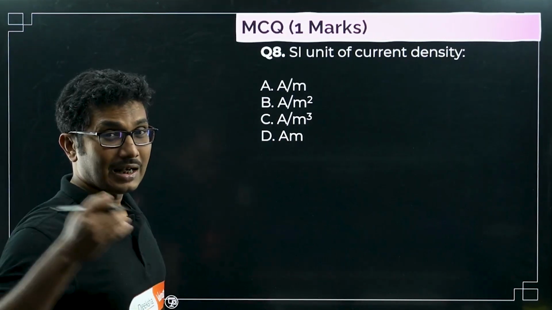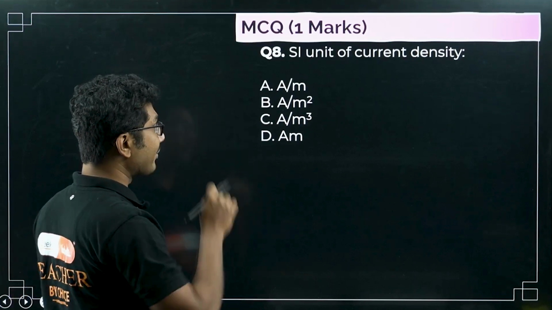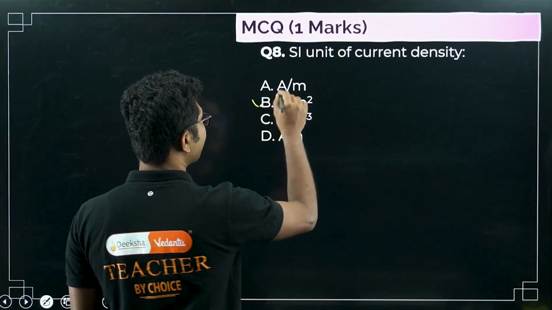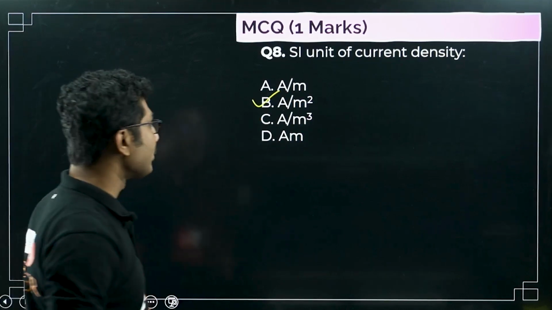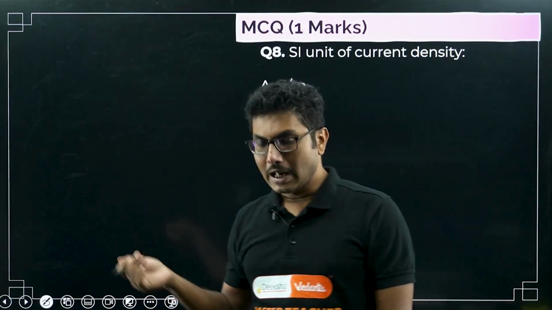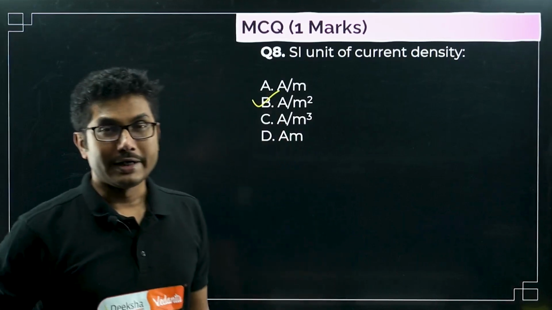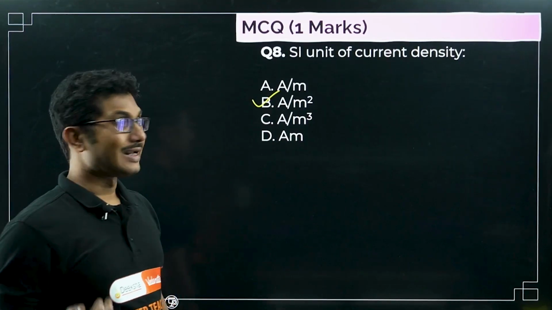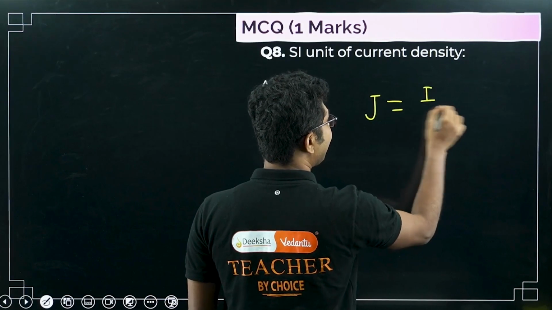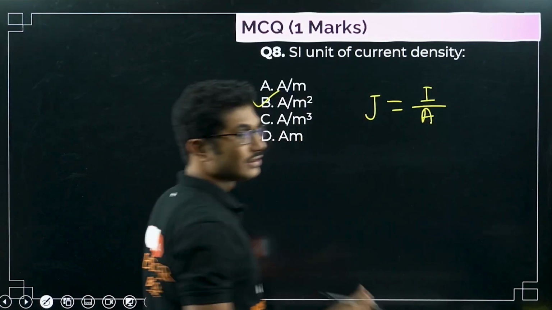Next question, the SI unit of current density. It came in last year's question, that is the 2024 question. The SI unit of current density is ampere per meter square. You have to be careful. Some students answer ampere per meter cube, thinking that it is a density, so it should be ampere per meter cube. No, it is ampere per meter square. Current density J is defined as current per unit area.